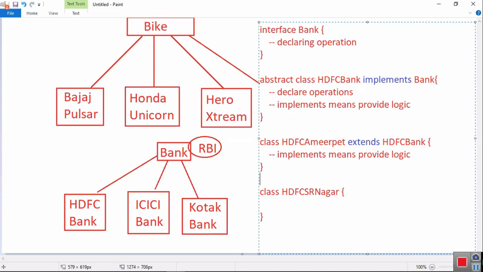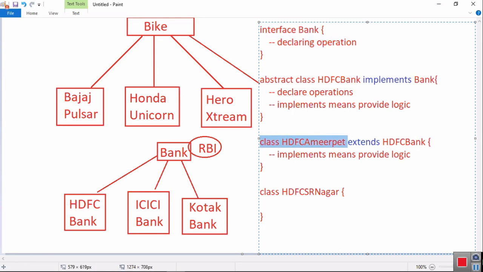I am giving one example. One more example we will try to understand. Several examples we'll try to understand. I hope you got clarity. Every business will start with what? Declaring the rules of the business. Those rules are sometimes partially implemented or fully implemented. To declare operations of an object, to declare business rules, we have to use an interface. Next, to implement those business rules partially, I must use an abstract class. To implement those business rules or business operations fully, I must use a concrete class. Up to now, understood?